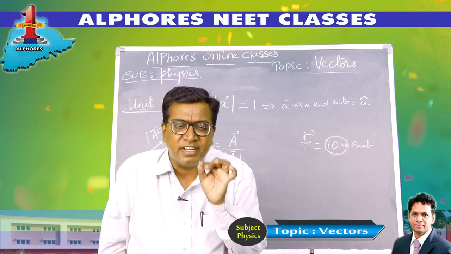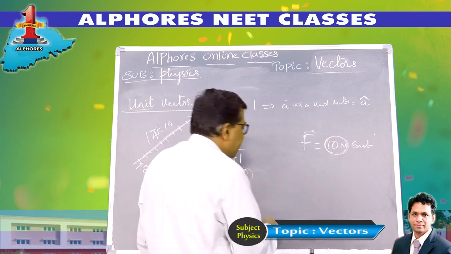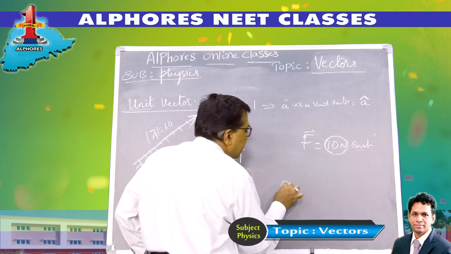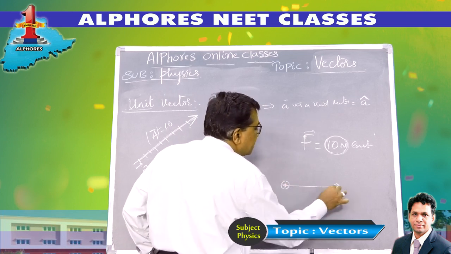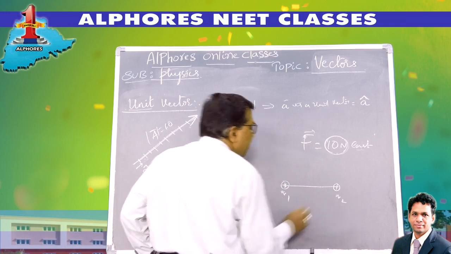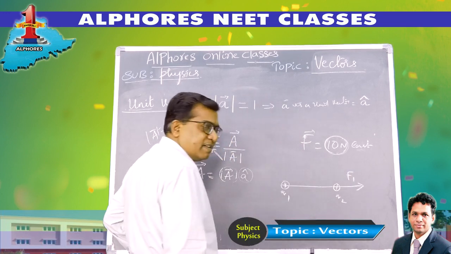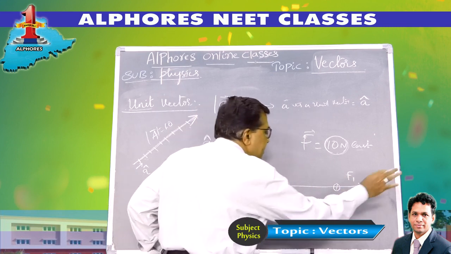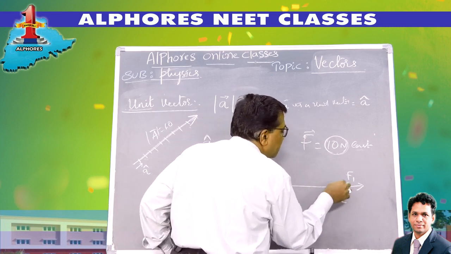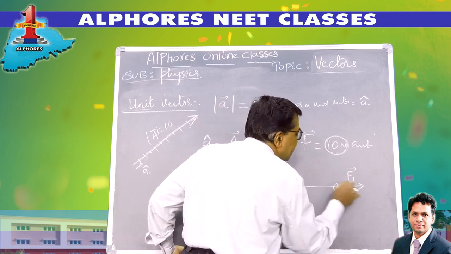A unit vector is used to specify the direction of the vector. For example, let us say there are two positive charges, so they repel. This is Q1 and this is Q2. Charge Q1 imparts a repulsive force on Q2. So the force on Q2 by the first charge, the force due to the first charge F1, is in this direction.